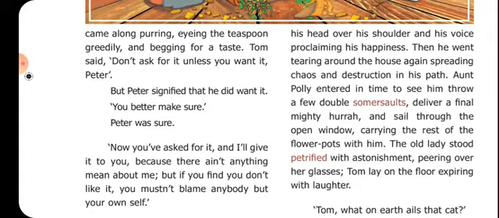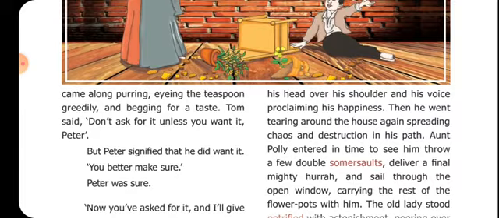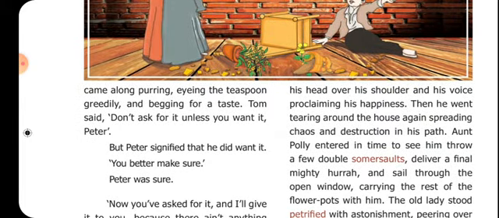So here, Tom was dosing the crack. That is, he was again repairing the crack in the floor. So Peter, that is Aunt's cat, came by that side, and it gave the purring sound. Purring is the sound which is made by the cat. So eyeing the teaspoon carefully means it wanted painkiller, and it was begging Tom for a taste.